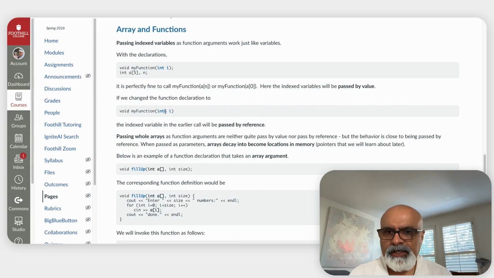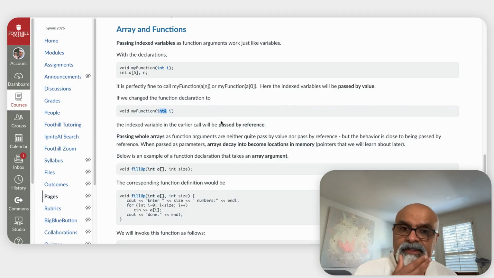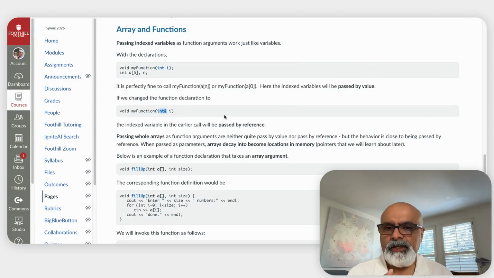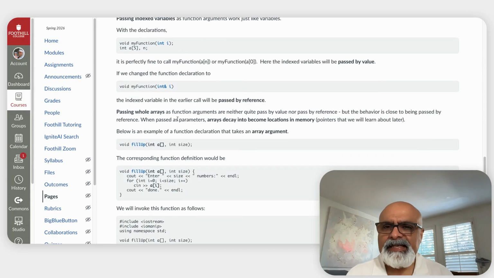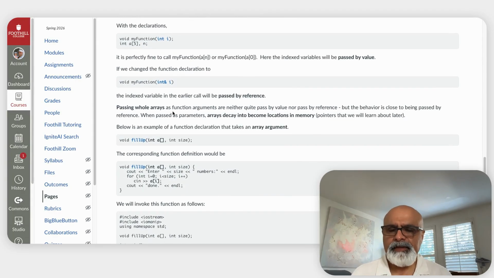Now you can certainly change this to pass by reference, in which case index variables are passed by reference, and any changing of them will be reflected outside the function. Now, passing whole arrays gets a bit more complicated because they are passed neither by value nor quite by reference, but the behavior is closer to being passed by reference.